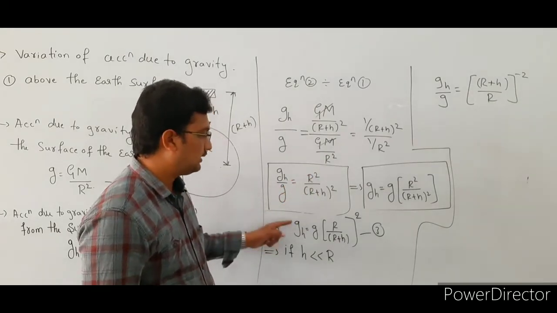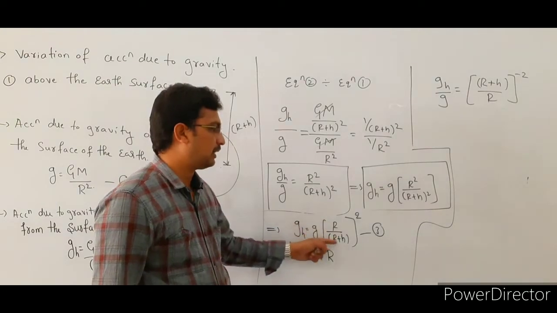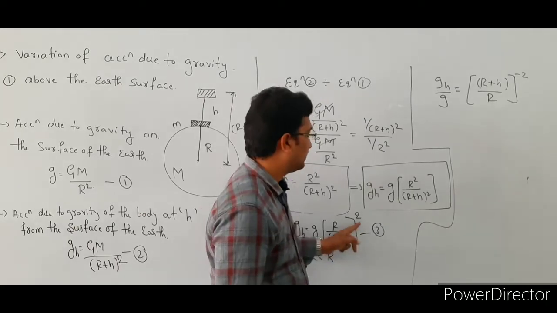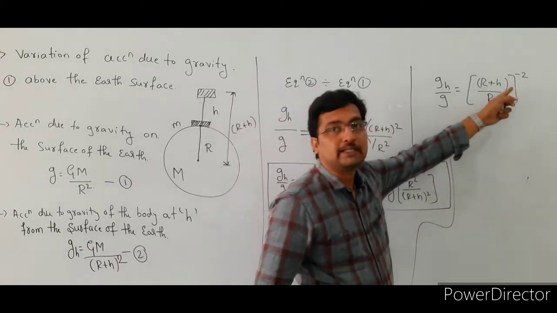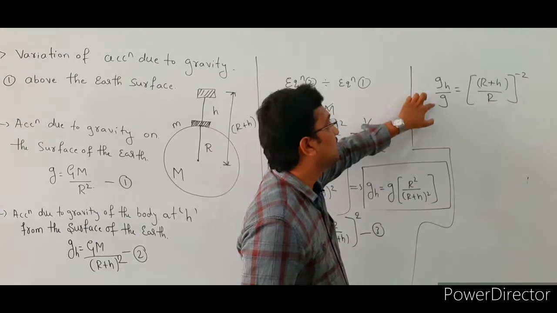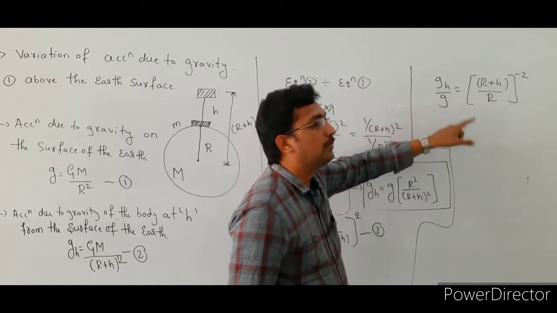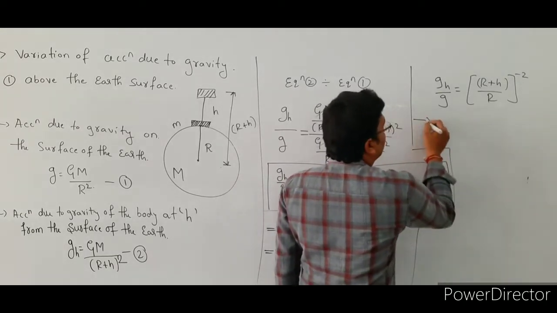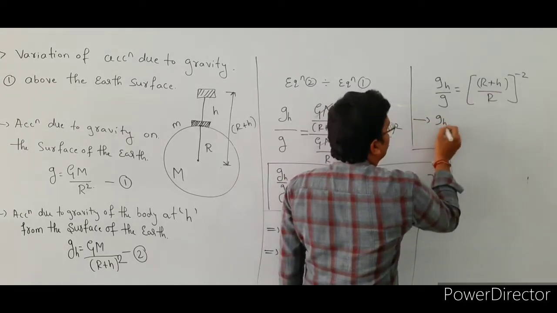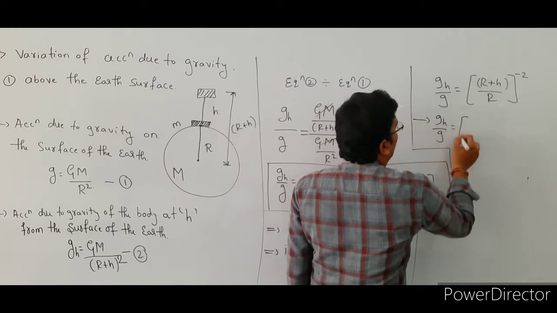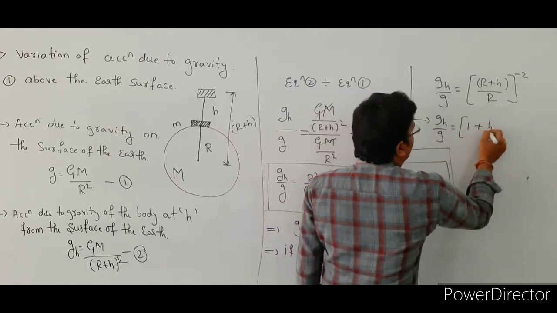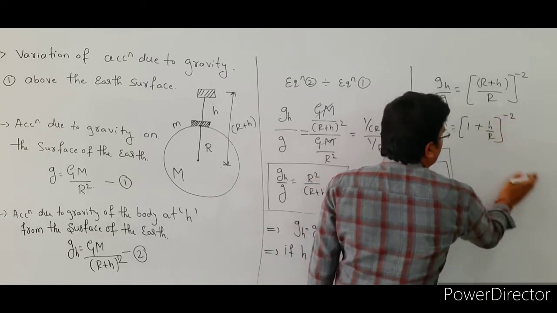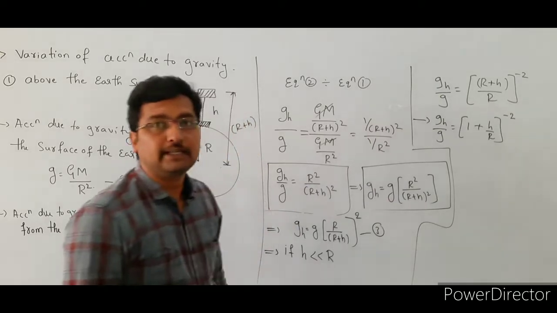So here g suffix h equal to g bracket of r divided by (r plus h) whole square. Rearranging this equation, this is a 2 and this becomes minus 2. In that case, g suffix h by g is equal to (r plus h) divided by r to the power minus 2. That is g suffix h divided by g equal to (1 plus h divided by r) to the power minus 2.